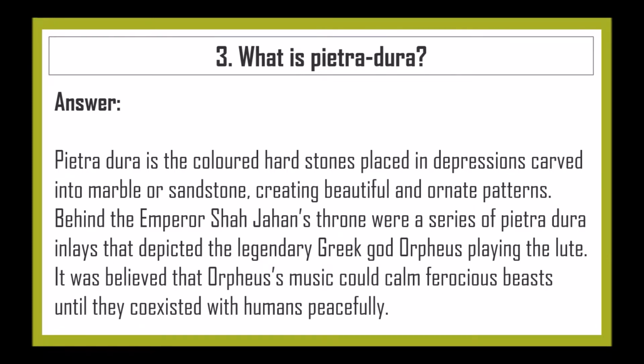Behind Emperor Shah Jahan's throne was a series of Pietra Dura inlays that depicted the legendary Greek god Orpheus playing the lute. It was believed that Orpheus' music could calm ferocious beasts until they coexisted with humans peacefully.